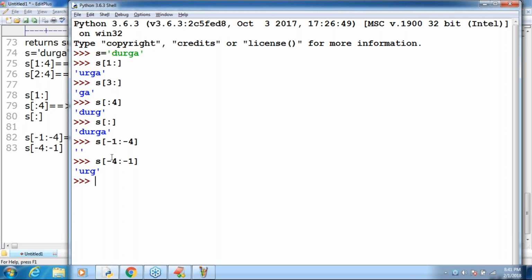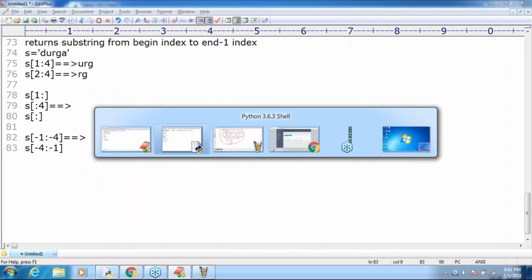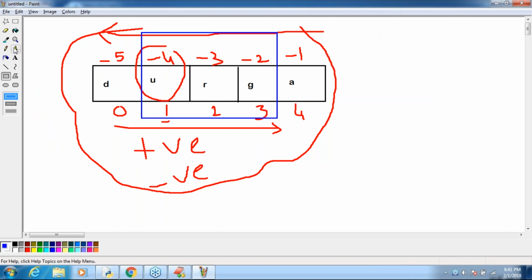Are you in a position to understand? It goes from the -4th index to the -1 index. Anyway, we are not going to use negative indexes that frequently.